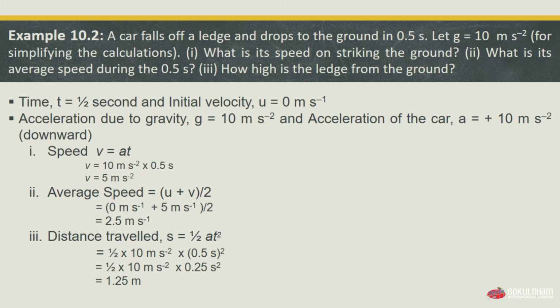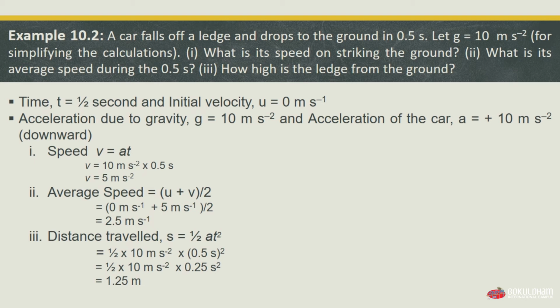Time t equals 0.5 or 1 by 2 second, and initial velocity u equals 0 meters per second. Acceleration due to gravity g is 10 meters per second squared, and acceleration of the car is plus 10 meters per second squared downwards. So first we will calculate the speed on striking the ground, which is v equals a multiplied by t, so v equals 10 multiplied by 0.5, which will give an answer of speed equals 5 meters per second. Second is the average speed during 0.5 seconds, which equals u plus v whole divided by 2, which is 0 plus 5 divided by 2, which gives us the answer 2.5 meters per second as average speed.